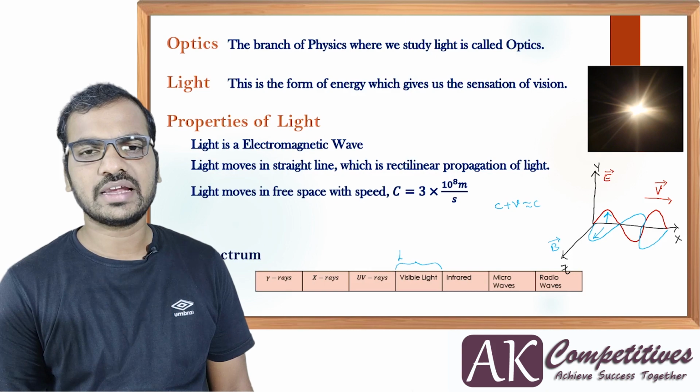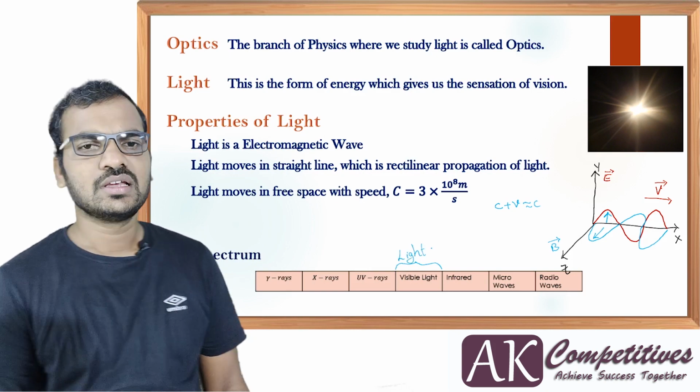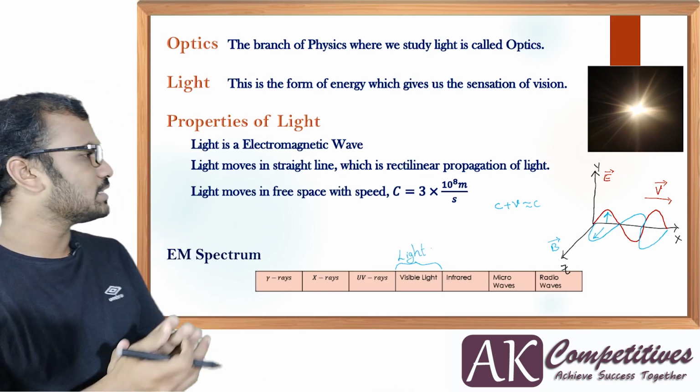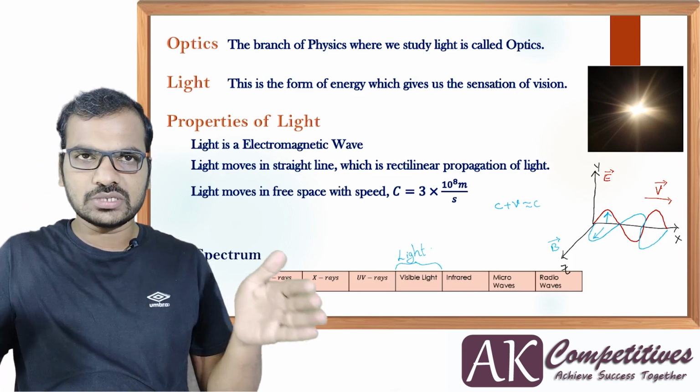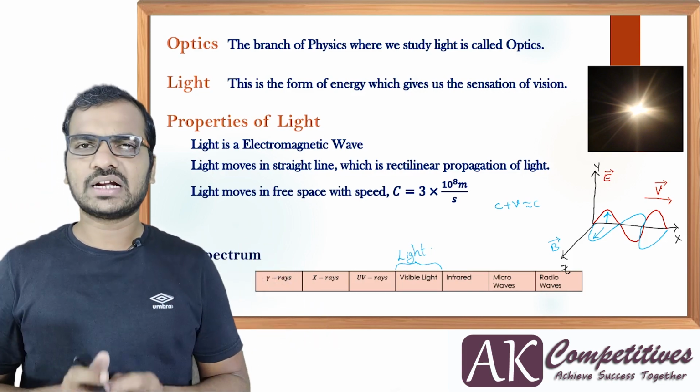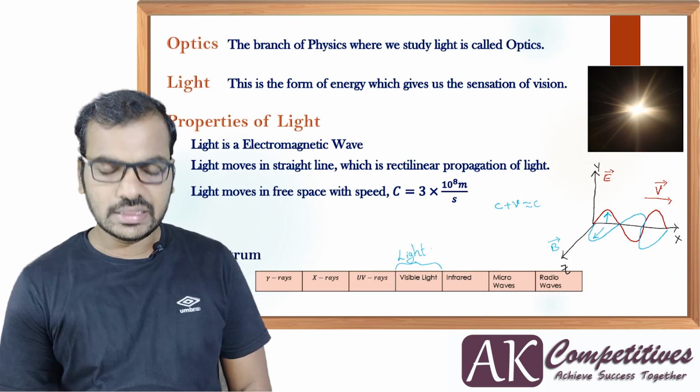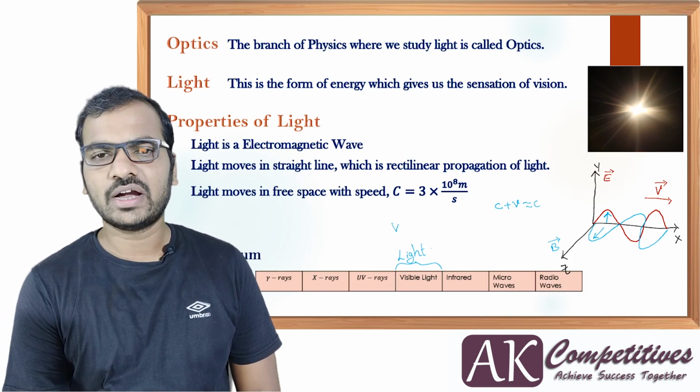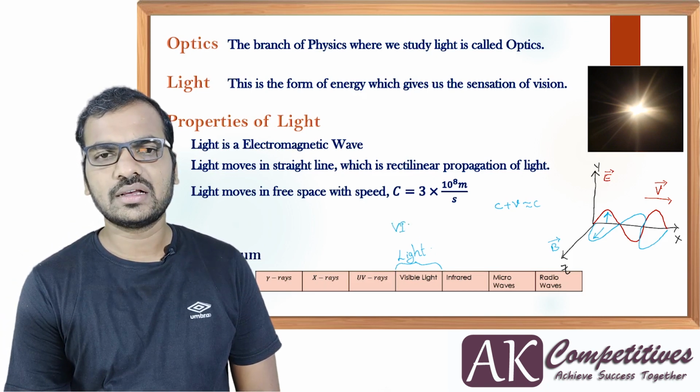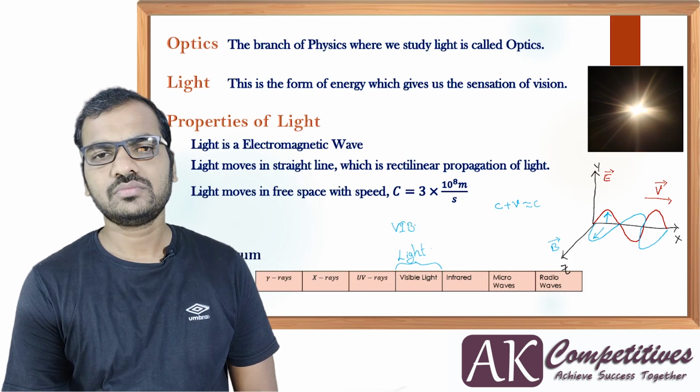This itself is light. Only that particular section of the electromagnetic spectrum is called light. In this light we have violet, indigo, and so on.